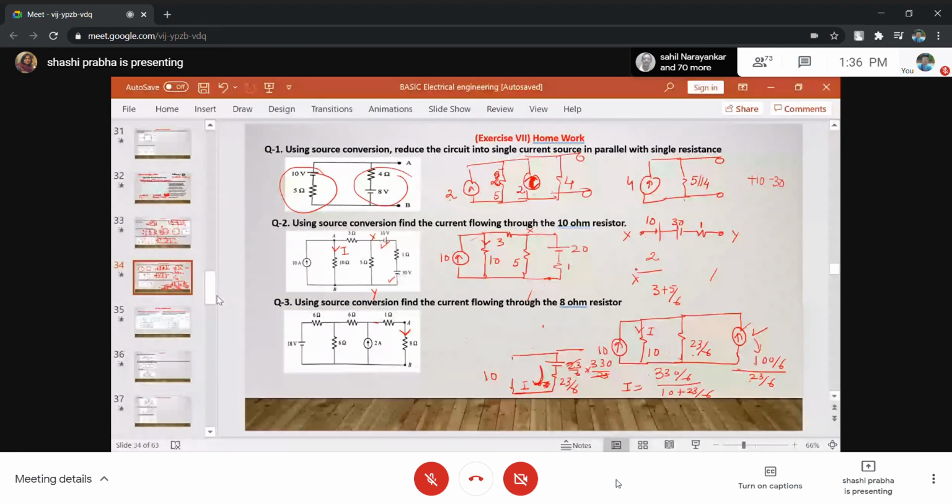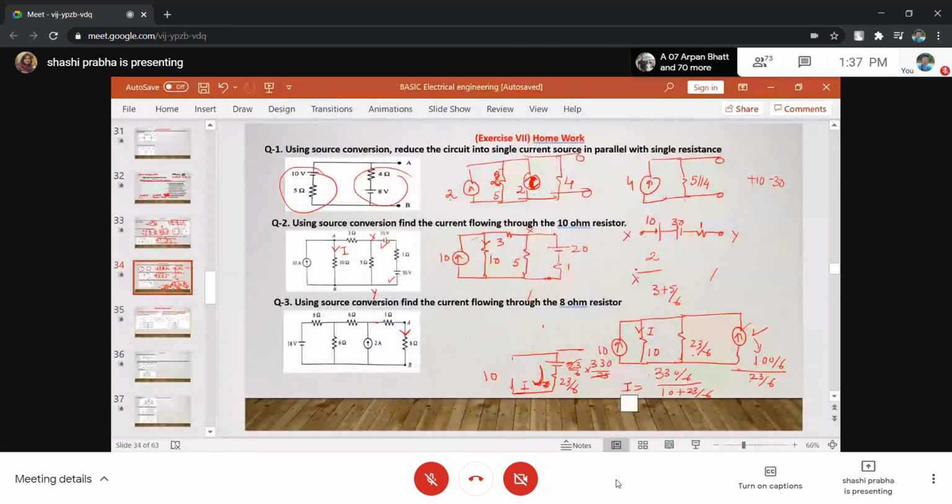Then if you convert it to a voltage source, the resistance will come in series. Then 6 can be taken in series. So again this is added into a current source. When you convert to a current source again, that current and this current will be added together. Then convert it to a voltage source again. So you keep on converting voltage to current and vice versa.